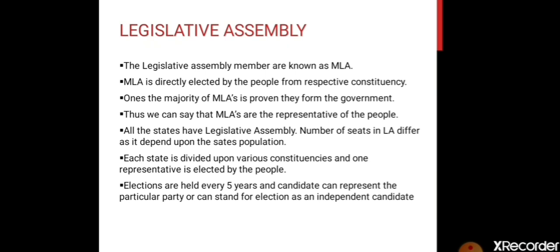These people are elected by the people through election, and election takes place every 5 years from their respective constituency. Constituency means area. 5-6 areas together form one constituency. So when 5-6 areas together form one constituency, there is one representative for the people, whom they elect through elections, through voting.